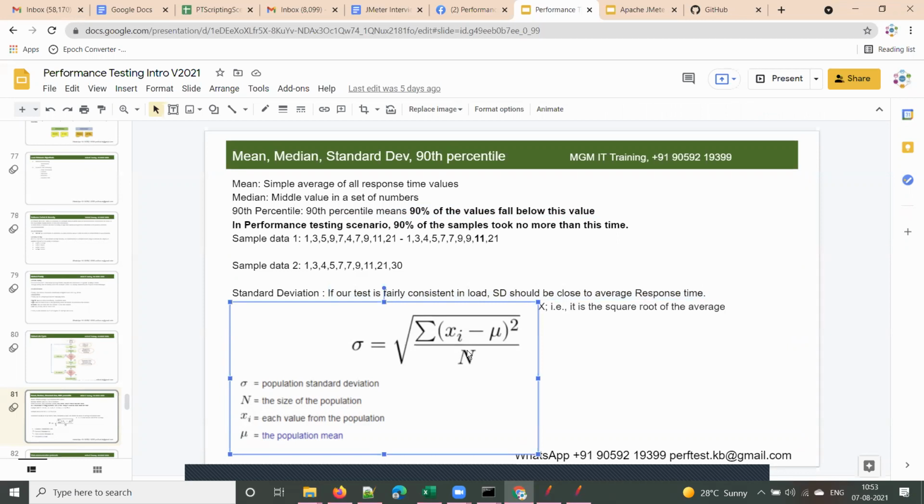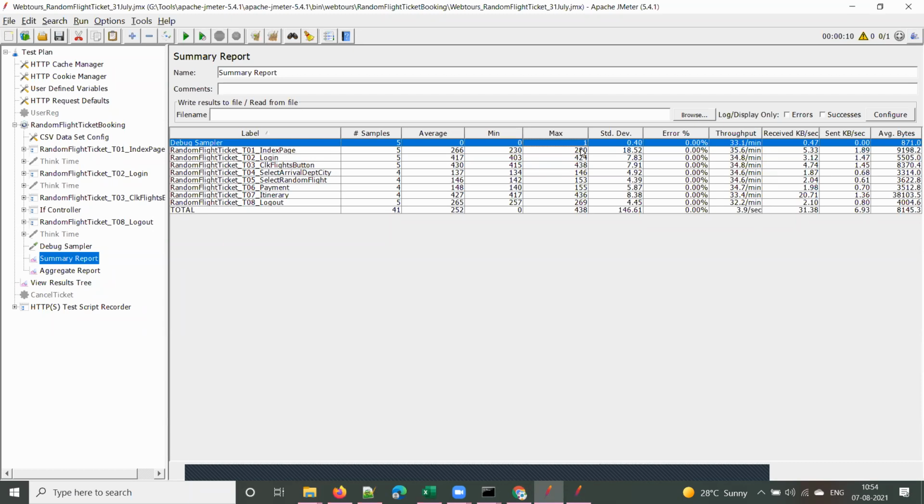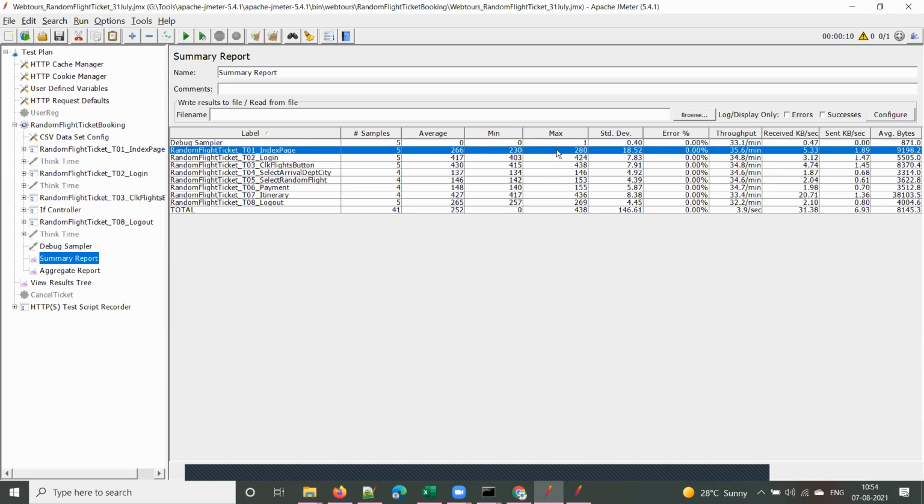Now, when will the standard deviation be high? Let us take this index page. Sometimes the minimum response time is 230 and the maximum response time is 280. There is a big difference between minimum and maximum here.